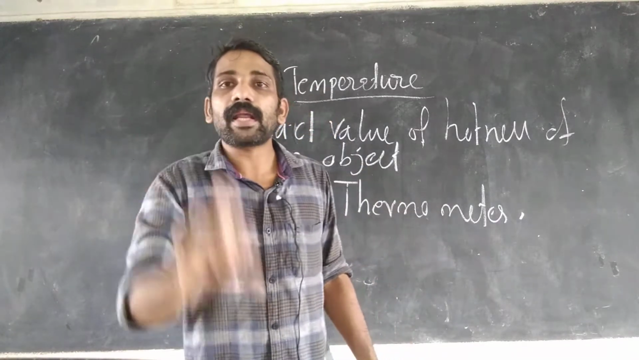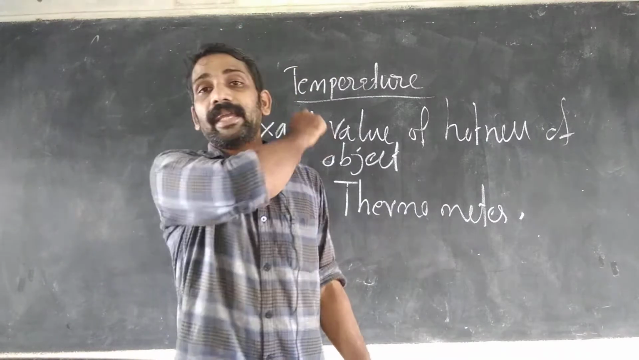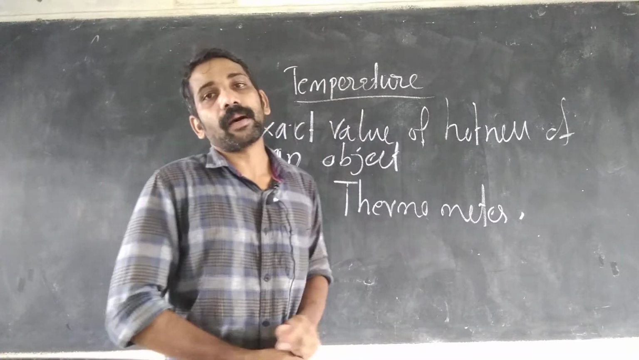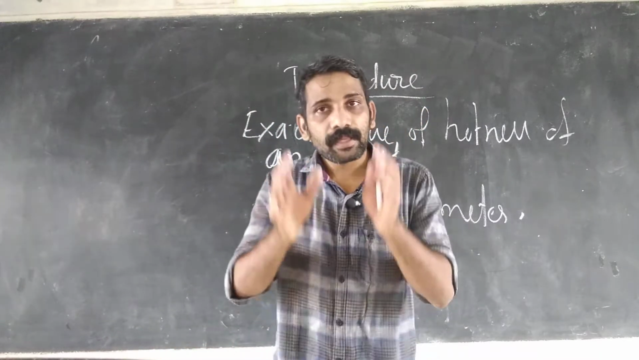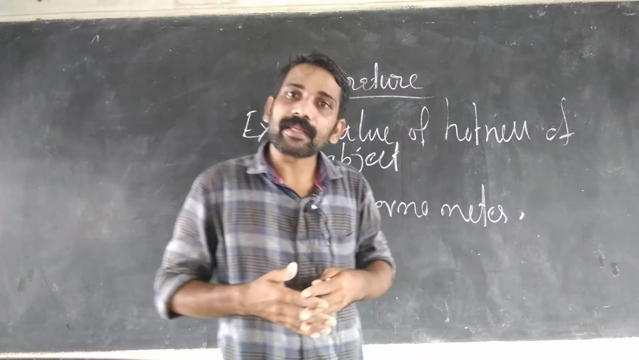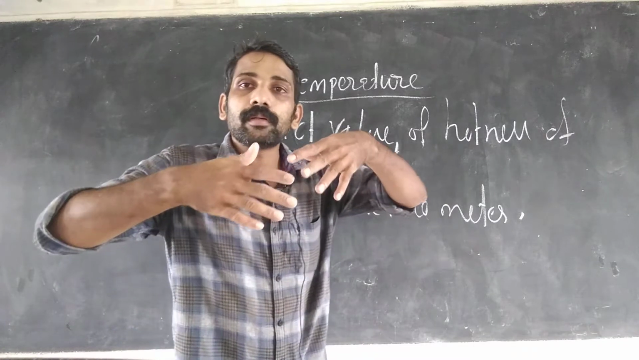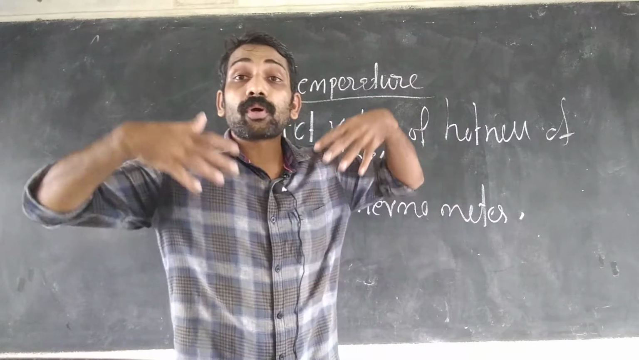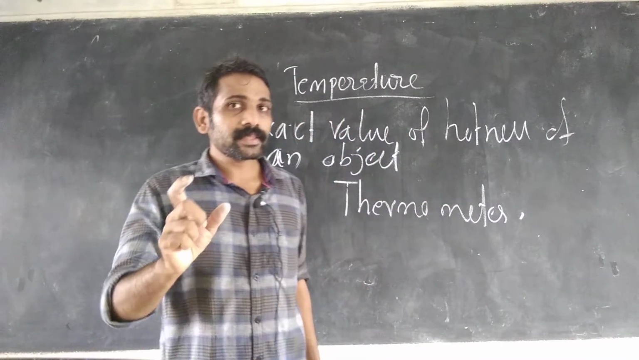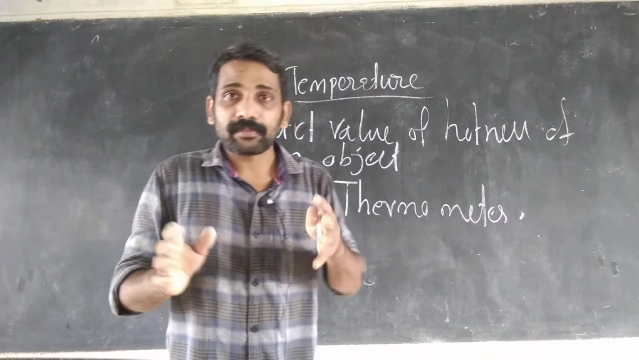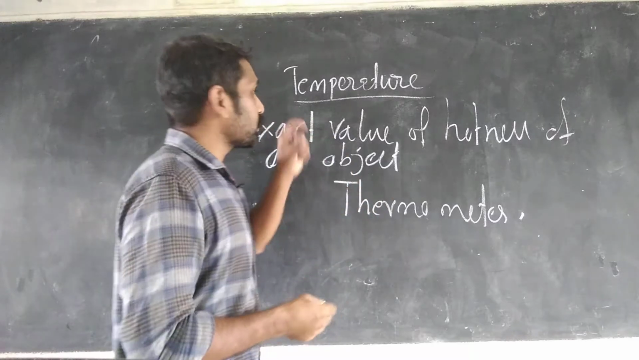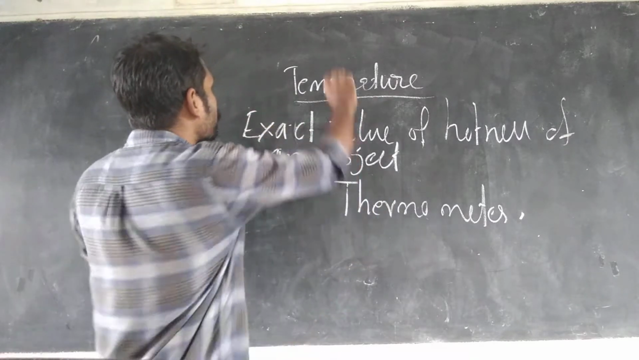So the thermometer will have numbers, that is a scale. Scale means numbers. So many scientists made so many scales. Who made a scale? One scientist, his name is Celsius.